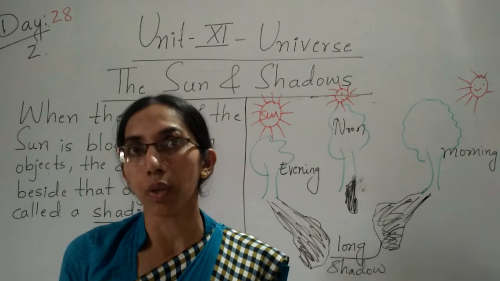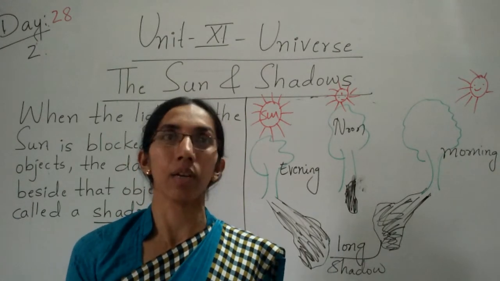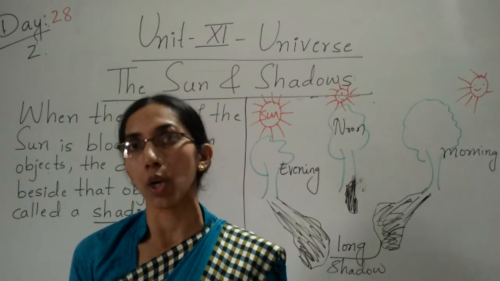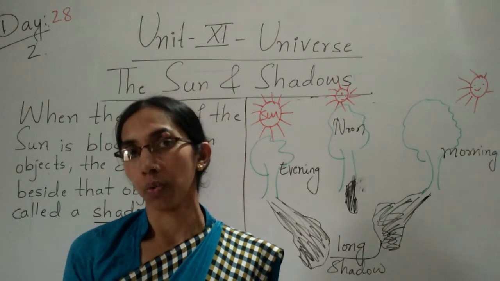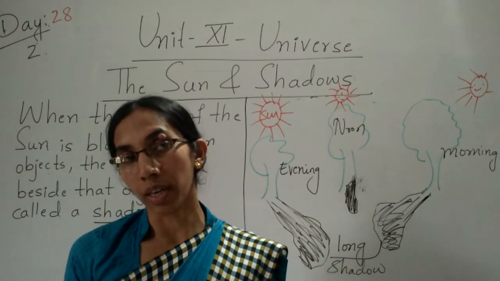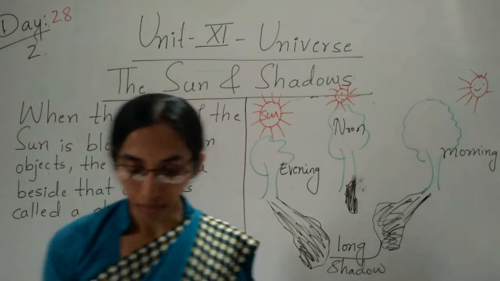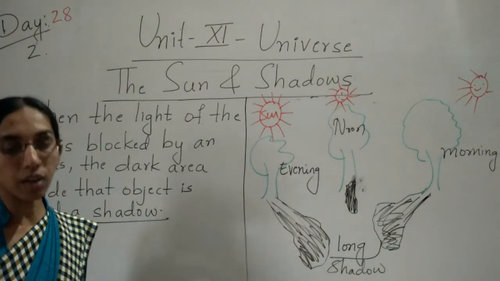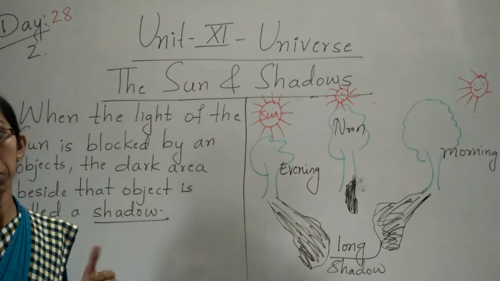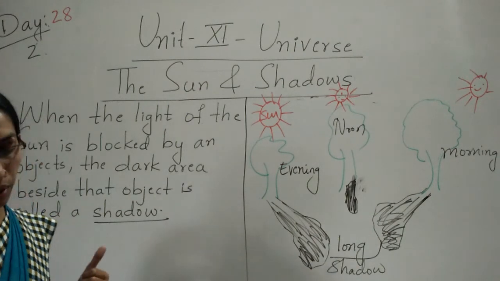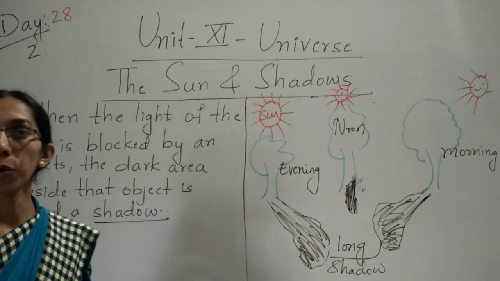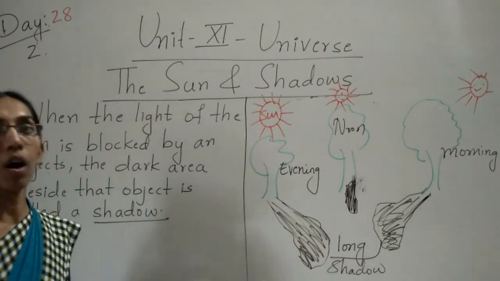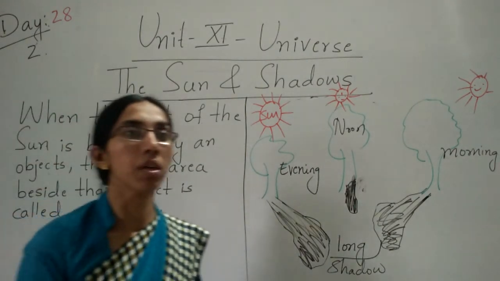This activity you will do now? Yes, just do it, then only you will understand what a shadow is. Clear, children? I have shown you a number of images. Then you will understand that when things do not let light pass, when the light does not pass through it, then it forms a shadow. The tree, the ball, tables, you, animals, birds.